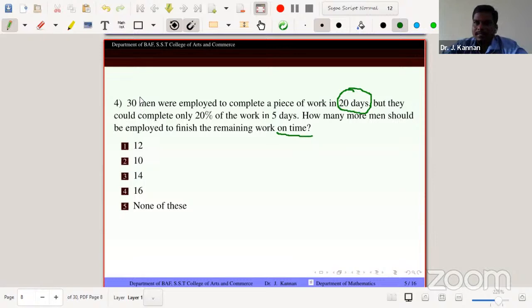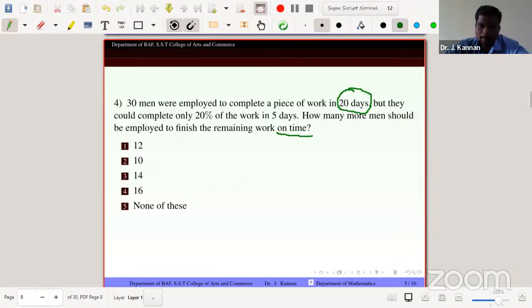Just consider a work assigned by a contractor, who employed 30 men to complete the work in just 20 days, but after 5 days only 20% of the work is complete.